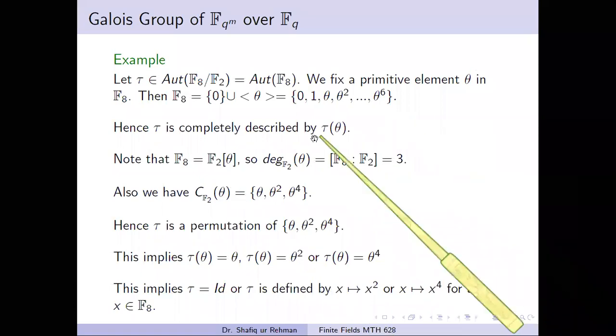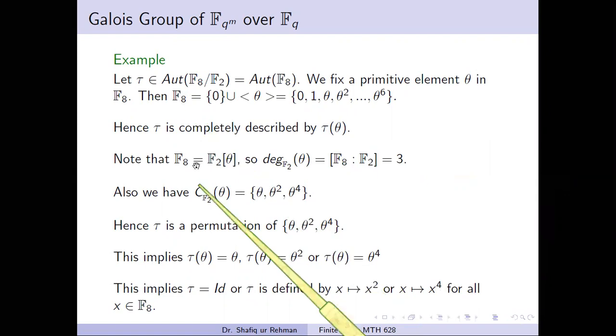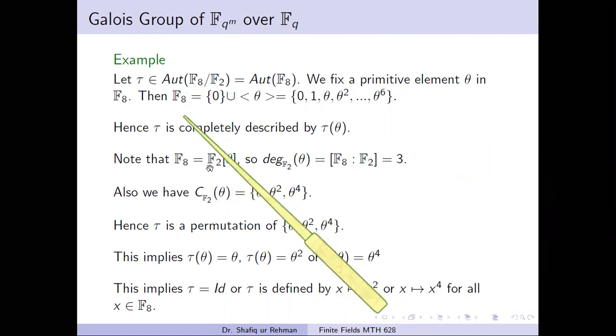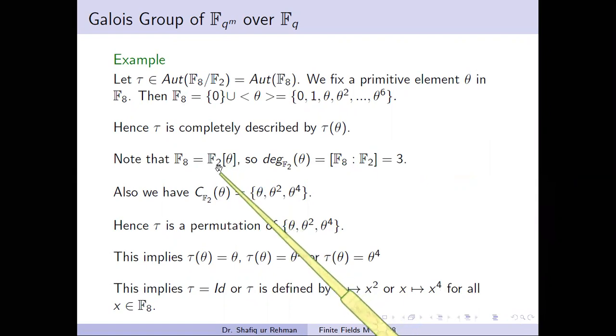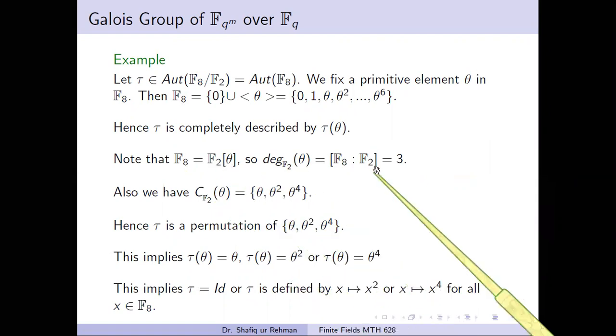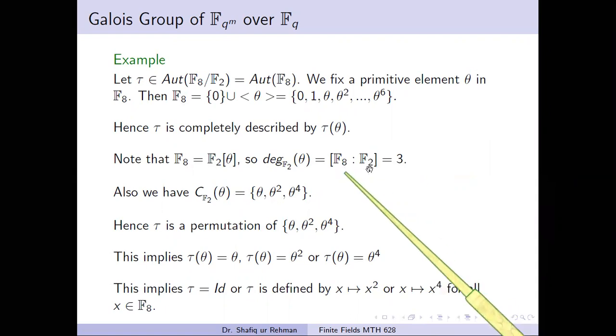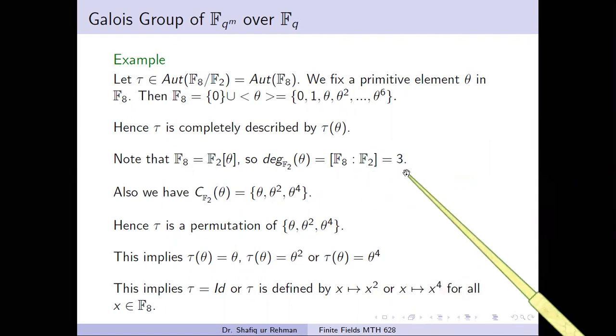So we fix some primitive element theta, and we write F8 as F2 extended by theta. And so the degree of theta will be, because the order of the group is 8, the degree of theta must be 3. That is, the degree of theta is actually the degree of this field extension, and it will be 3.